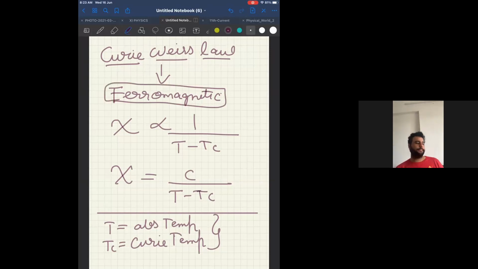Okay, start. So we have to write first on the screen what is written and then the Curie-Weiss law. If you write on page number 61, Curie-Weiss law, what is written? That is enough.